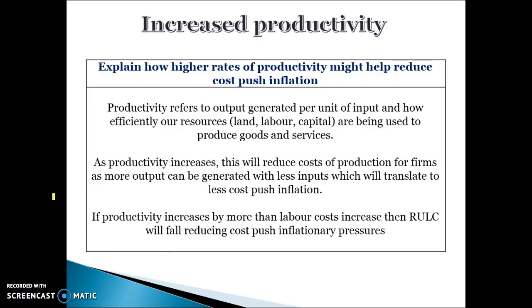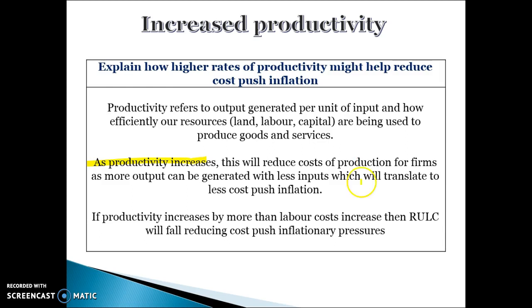Okay, with productivity growth, essentially productivity again refers to the level of output generated per unit of input, and it's essentially how efficiently we use our resources, land, labour and capital to produce goods and services. So as productivity increases, this will reduce firms' cost of production as more output is being generated with less inputs, and that should lead to lower cost of production for firms. Reducing their cost of production will lead to lower prices and decreased cost push inflation.